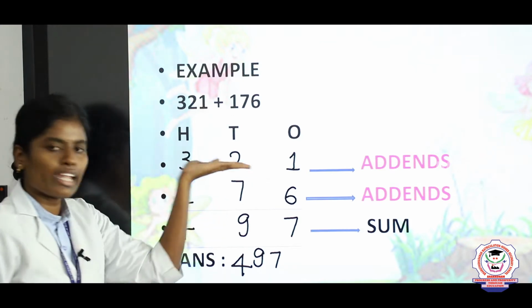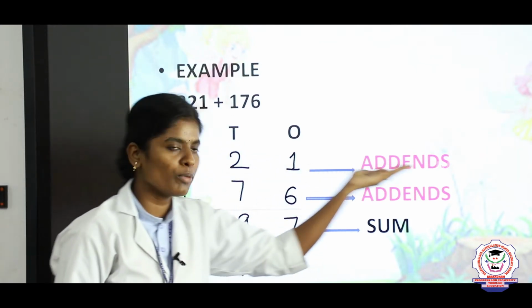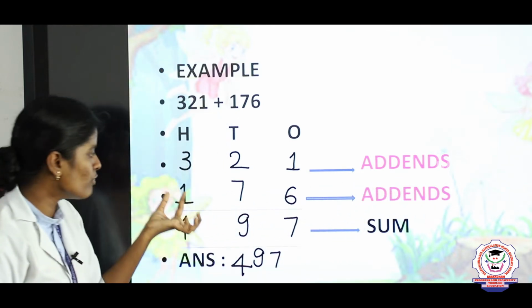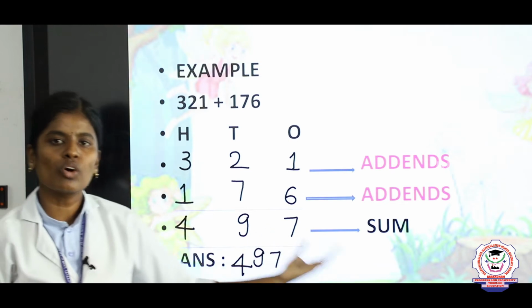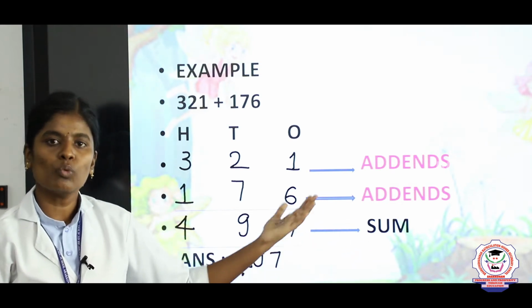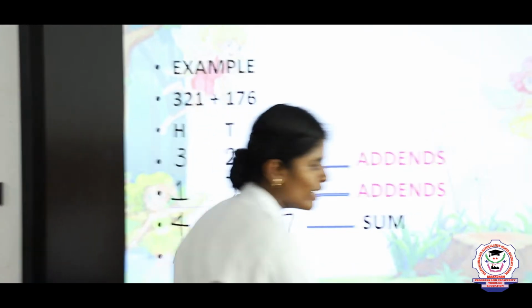Listen children, in addition we have names. 321 is called an addend, and 176 is also called an addend. The final answer is called the sum. Now we are going to see what is addends and what is sum.